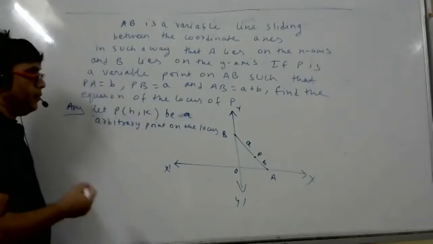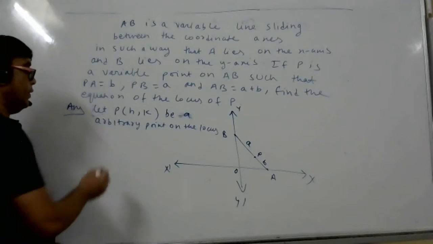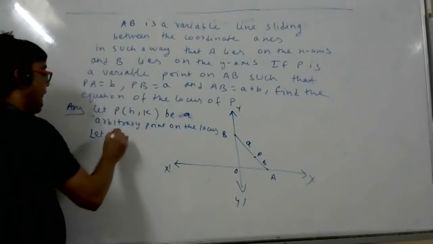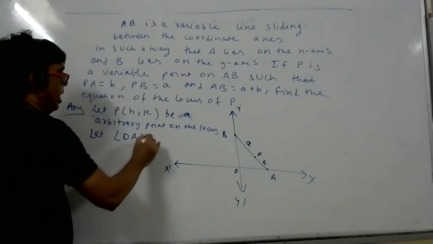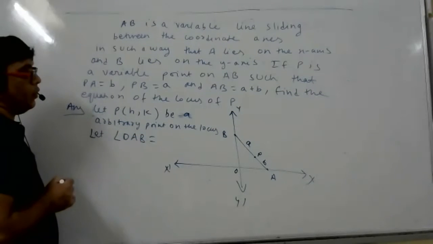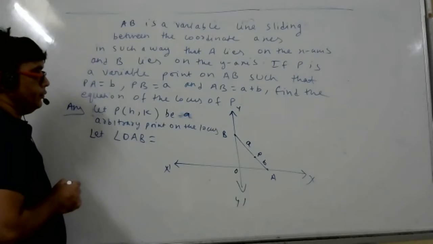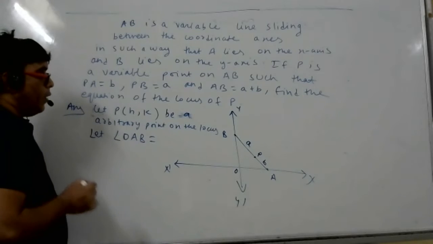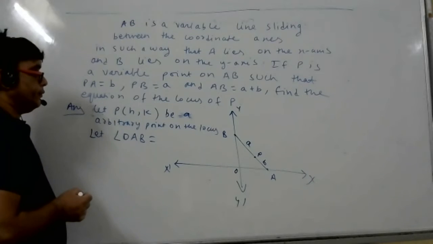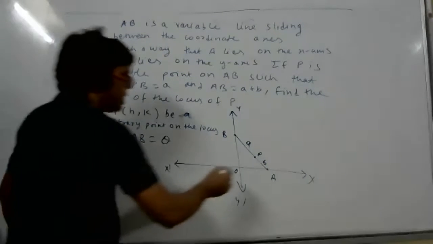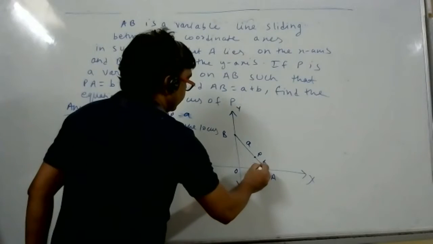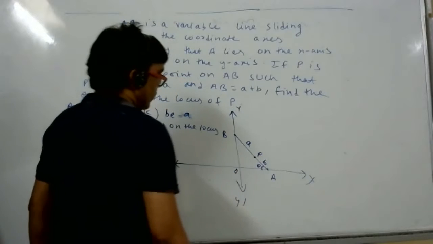See, doing the sum will change from question to question. Let angle OAB be, how much is angle OAB? Don't know. So let it be theta. This angle is theta. Okay, then what to do?